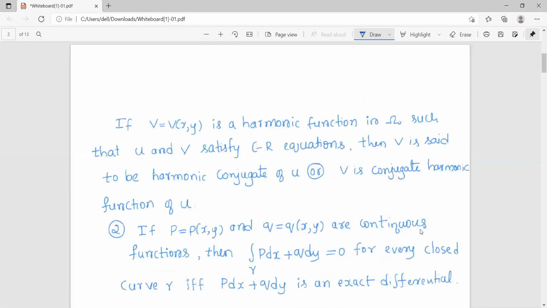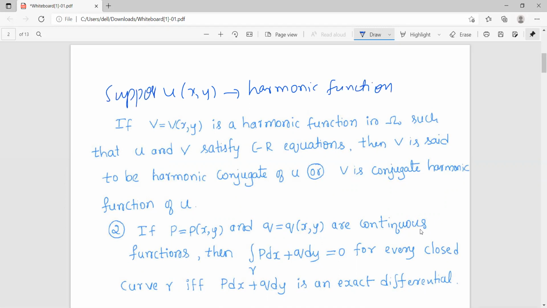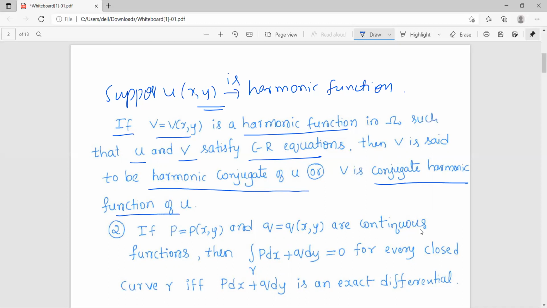So next, now assume u of x comma y is a harmonic function. So suppose it is harmonic. So if at all there is a harmonic function v in omega such that u and v satisfy CR equations, then we say that v is harmonic conjugate of u or v is conjugate harmonic function of u.